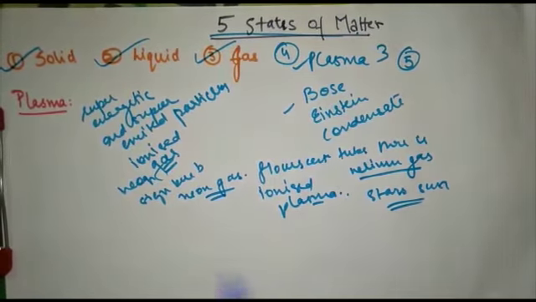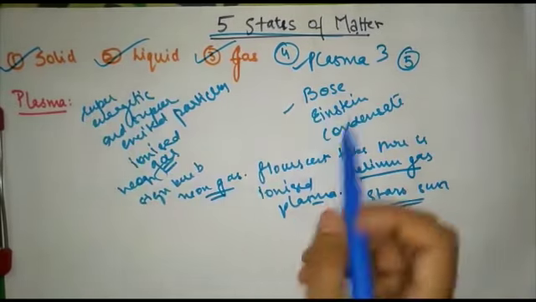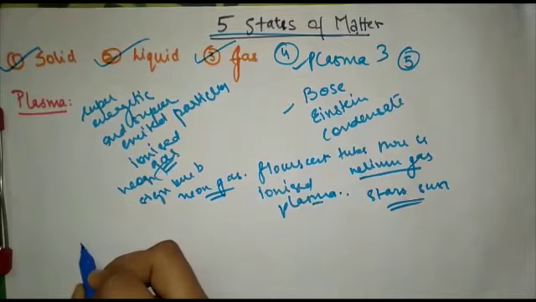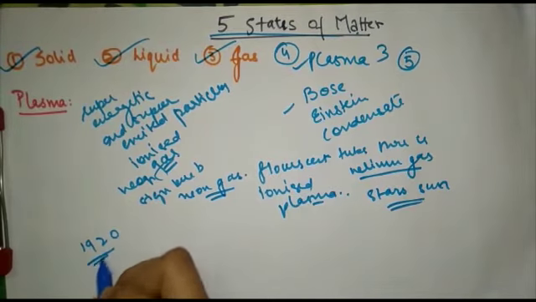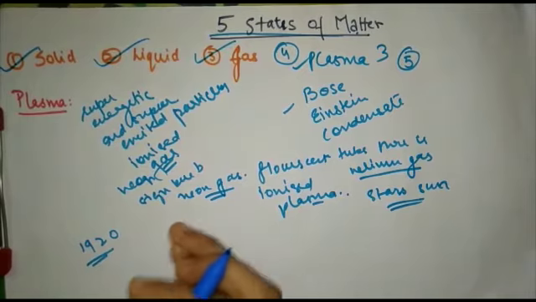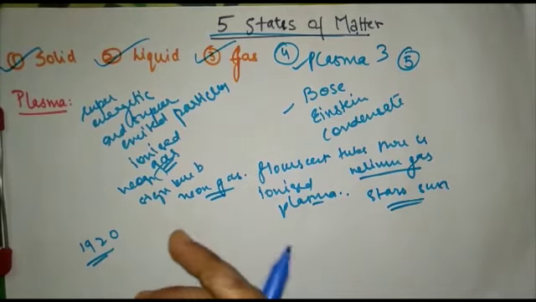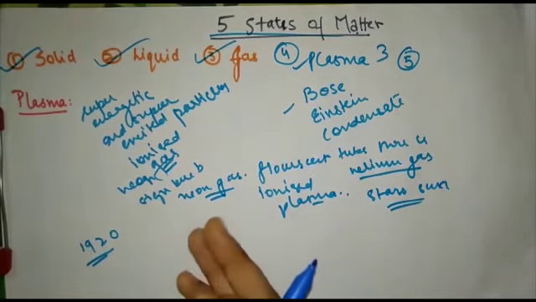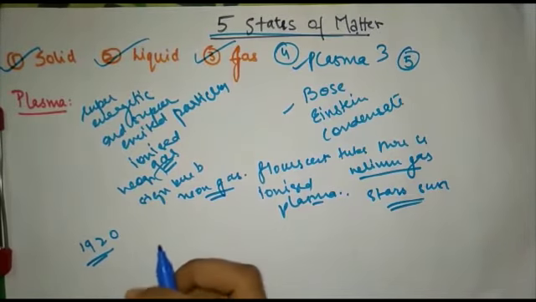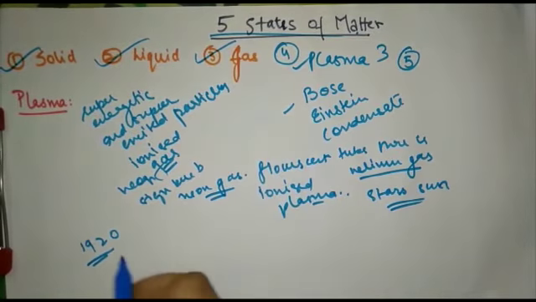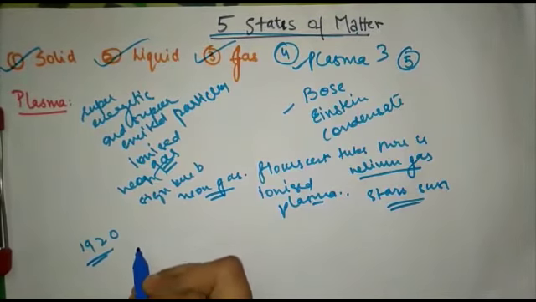And next we have the Bose-Einstein condensate. So let us see what it is. In 1922, Satyendra Nath Bose did some calculations, and after that this Bose-Einstein condensate was found, where many other scientists like Eric A. Cornell, Wolfgang, all these names are given in your NCERT, worked together and found it. And what is it?